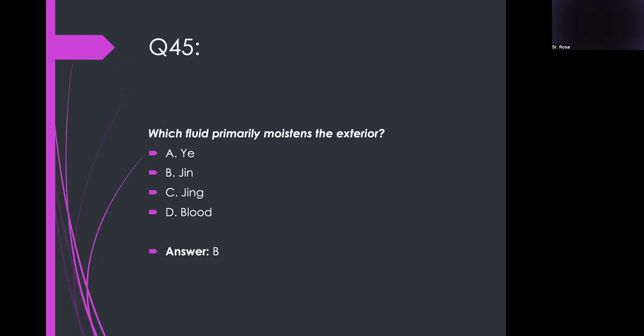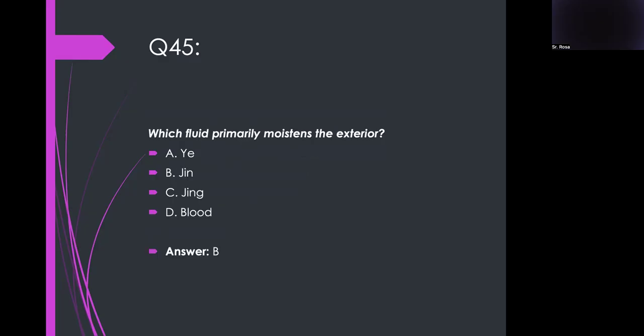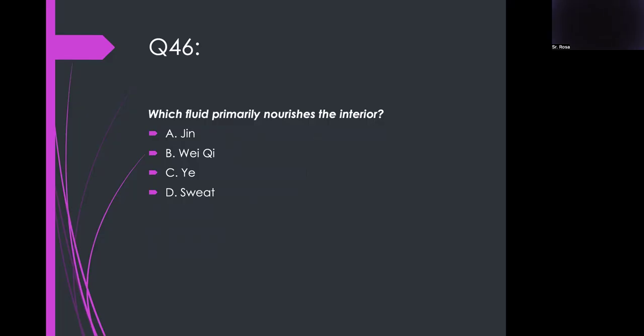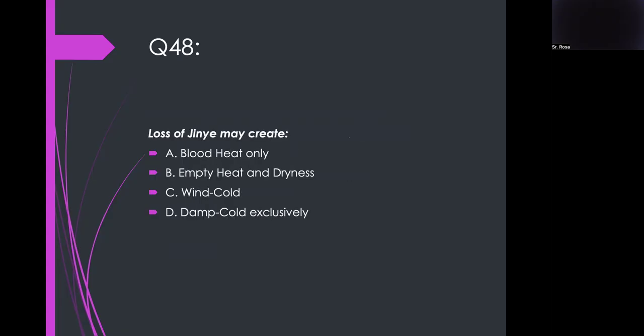Which fluid primarily moistens the exterior? Jin. Which fluid primarily nourishes the interior? Ye. What is the relationship between Qi and Jin Ye? Qi ferments and transports Jin Ye.